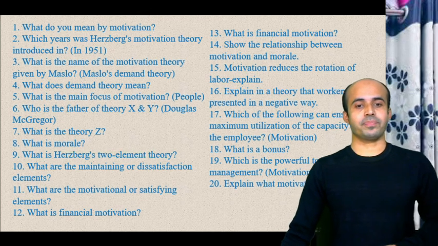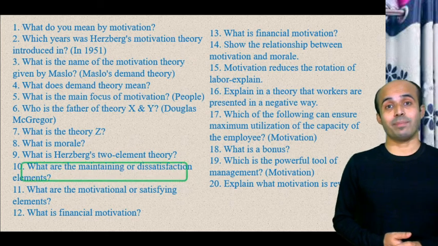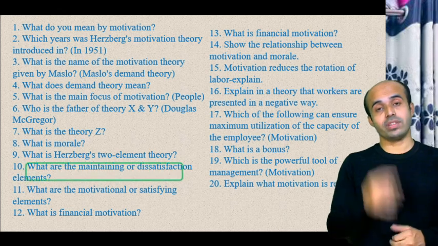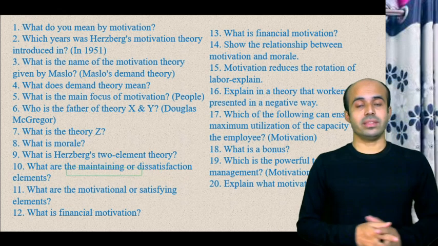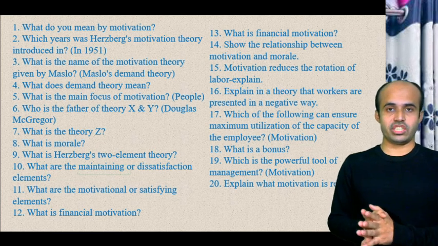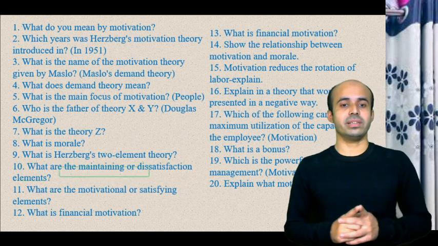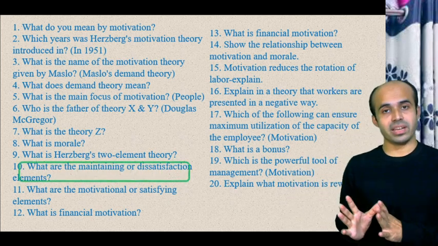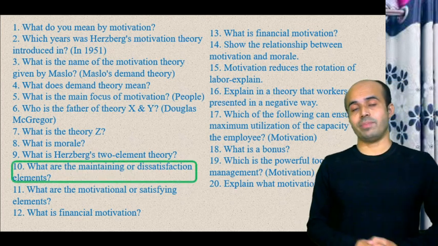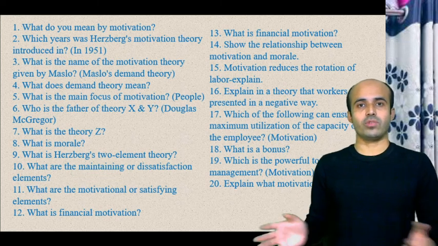What is question number 10? Question number 10 is, what are the maintenance and dissatisfaction elements? You know that according to Herzberg's theory, there are dissatisfaction and maintenance factors. What are the principles of the organization? Like this, these are the elements of dissatisfaction or elements of maintenance. Salary is a maintenance factor, because if there is no salary for the worker, then the worker will not work.